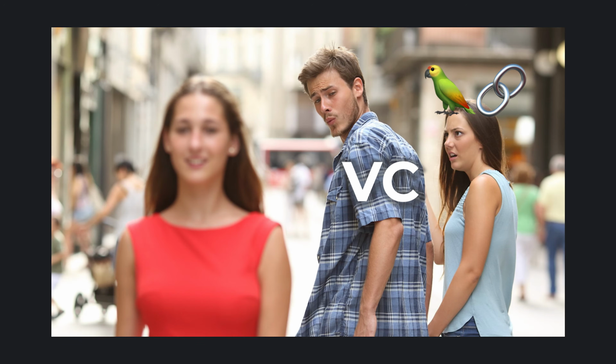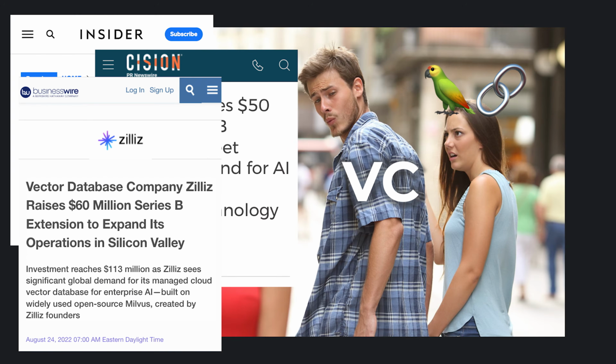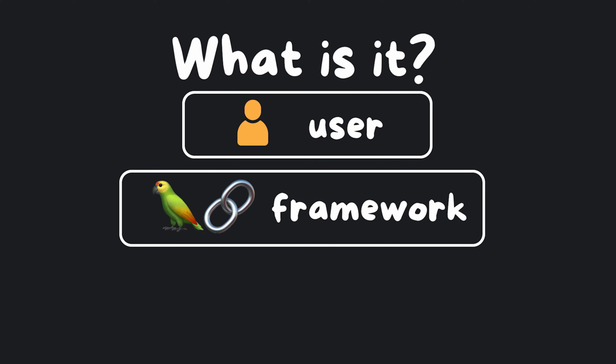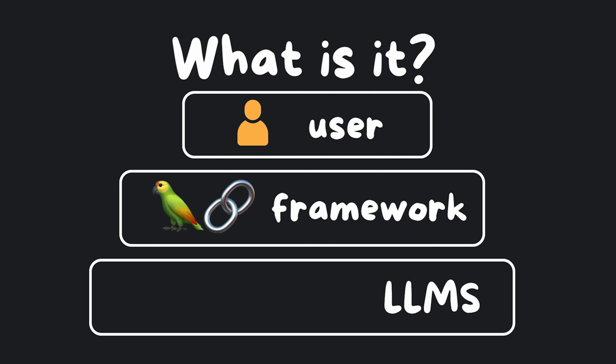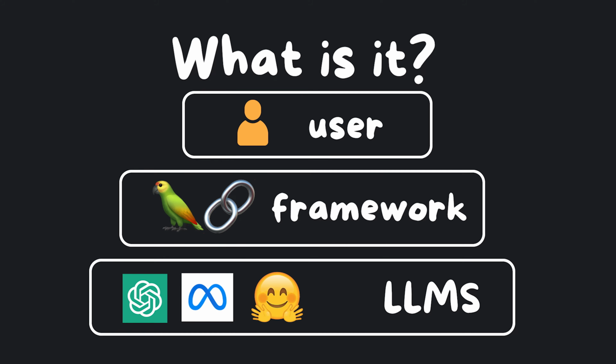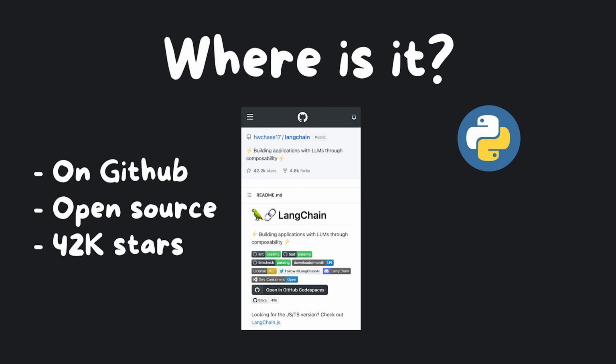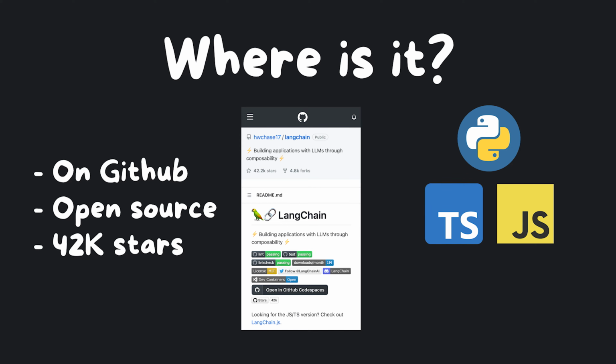LangChain, probably one of the hottest things in AI right now after vector databases. It's a framework used to develop applications on top of large language models like GPT, Llama, HuggingFace models, and much more. It first started as a Python package, but there's also a TypeScript port catching up in feature parity and a Ruby one that just got started.